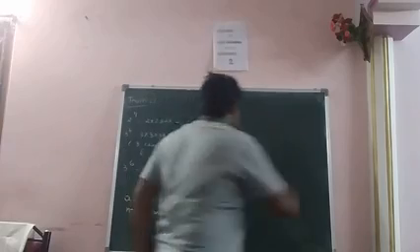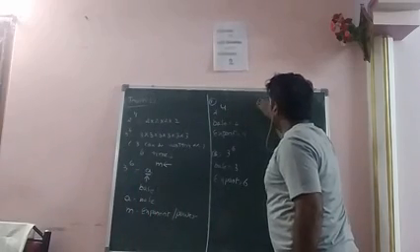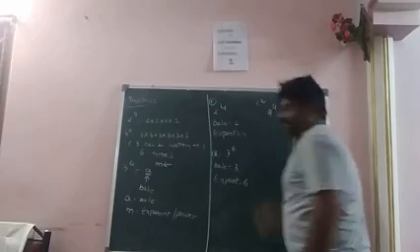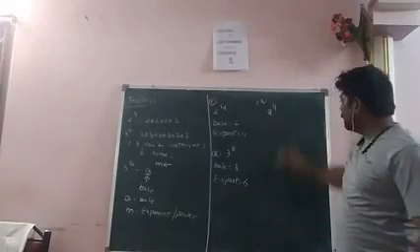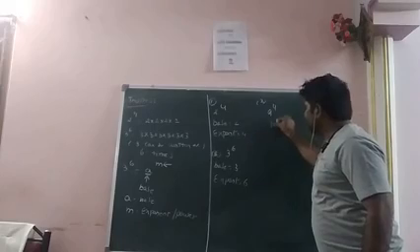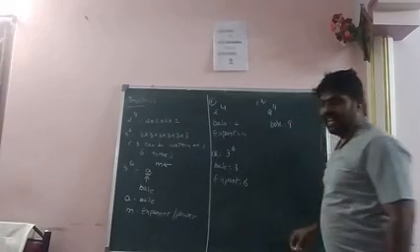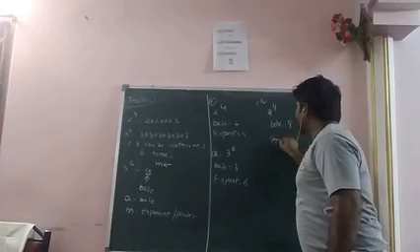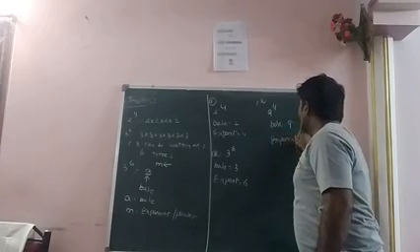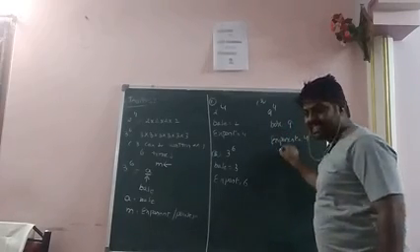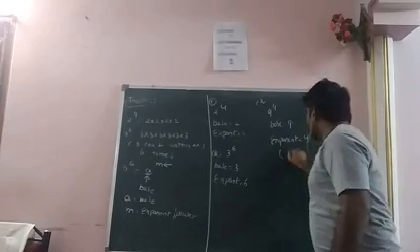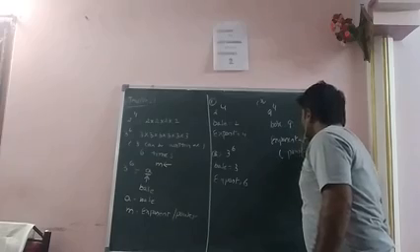Okay. And next, in the third one, 9 power 4. In 9 power 4, what is the base? 9. The base is equal to 9. And what is the exponent? 4. And the exponent is also called the power.